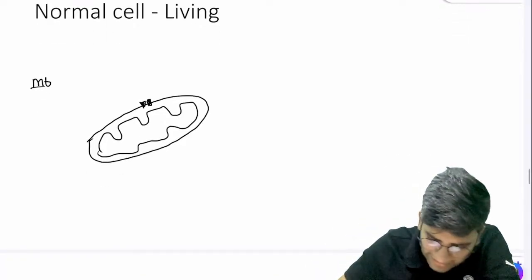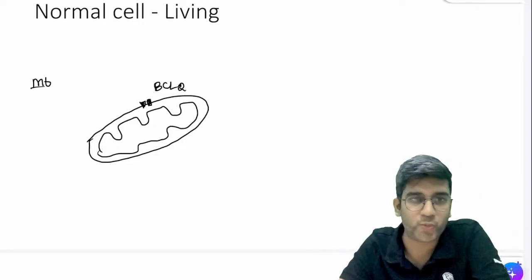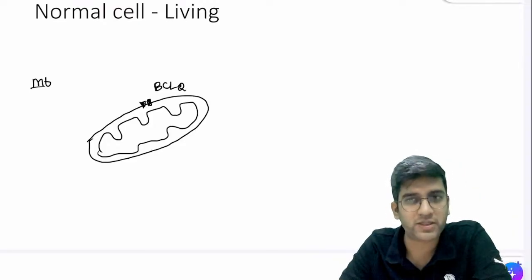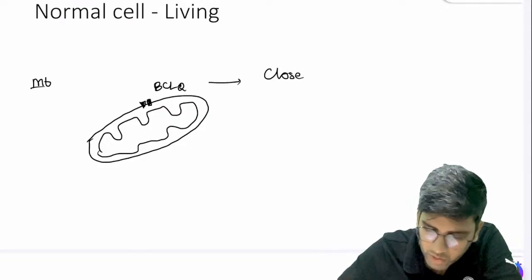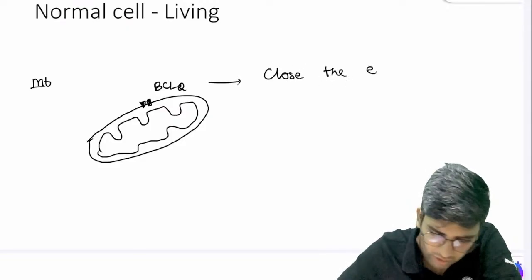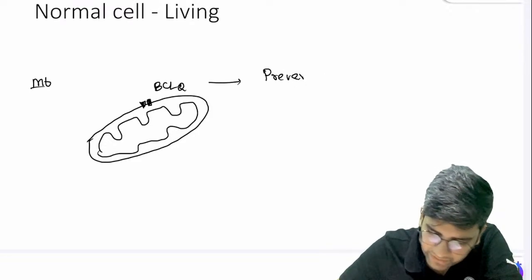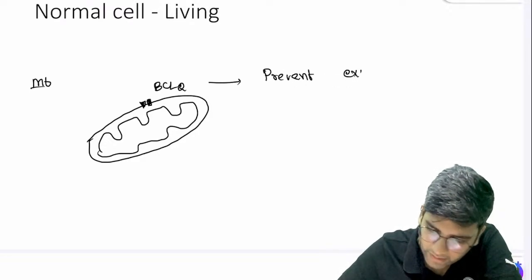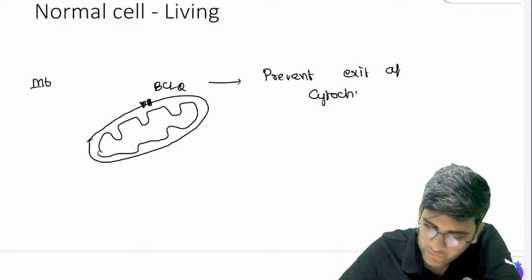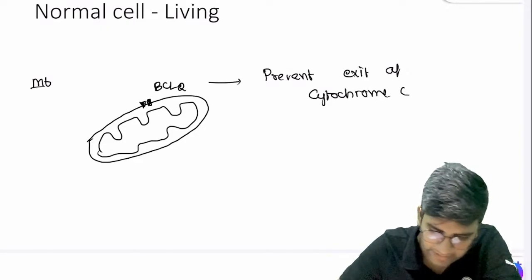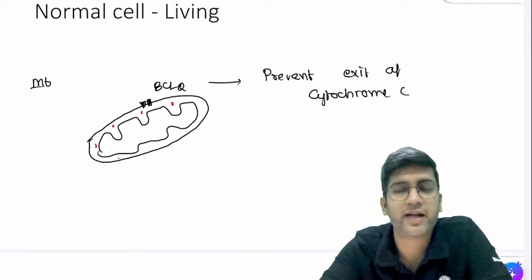By default, the most important anti-apoptotic protein for me is BCL2. So the function of this protein is that BCL2 will actually close or prevent the exit of one more molecule, right? It prevents exit of cytochrome C into the cytoplasm. That's the role of BCL2. It's like a guard which closes the gate, right?